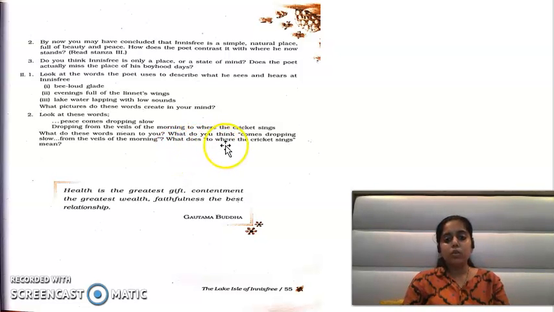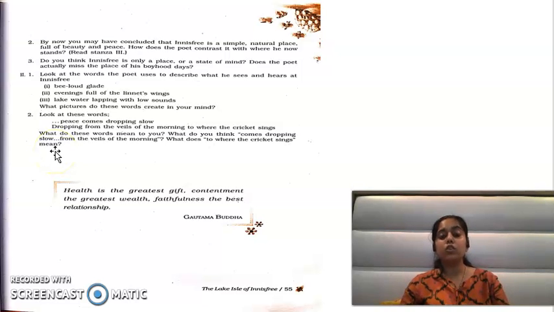What does to where the cricket sings mean? That the whole place is so peaceful that the only noise which you can hear is the buzzing of the cricket, is the noise which the cricket makes. Cricket is the bird I talked about. Sorry, cricket is the insect which we talked about, जो झिंगुर होता है. पूरी जो प्लेस इतनी शांत है कि सिर्फ वहां पे क्या आवाज सुनाई देती है? झिंगुर की आवाज सुनाई देती है.